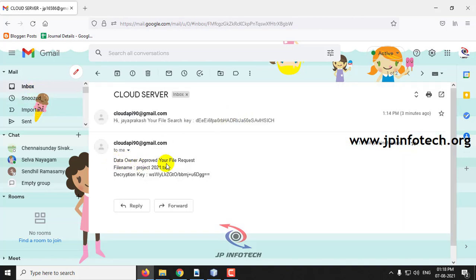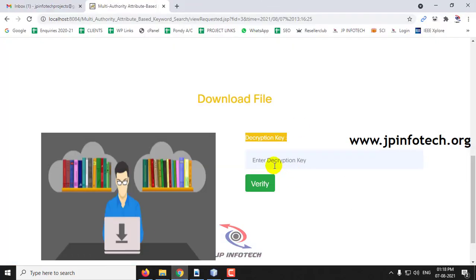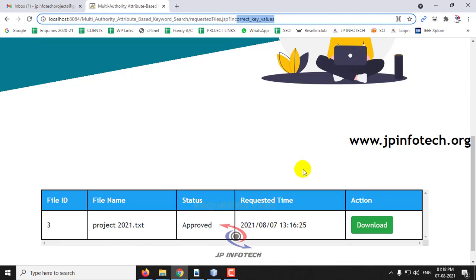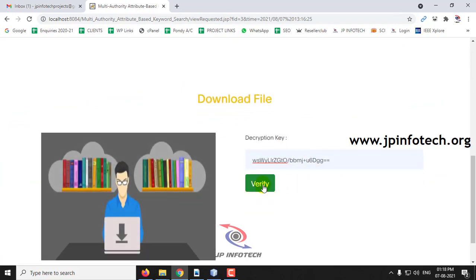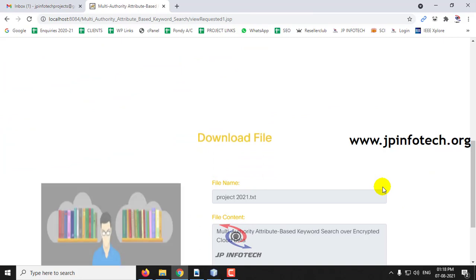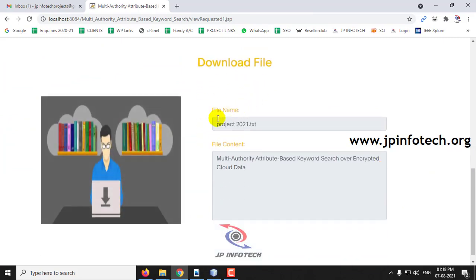There you can see the data owner approved your file request, and what the file name is and what the decryption key for it is, because there will be multiple files. So to identify which key is for which file, the file name and the decryption key are mentioned over here. So now let me enter the decryption key over here, and in case I am not giving the correct key, you can see it is validated as incorrect key values. So let me enter it correctly again and verify, and now you can see the file is being shown.